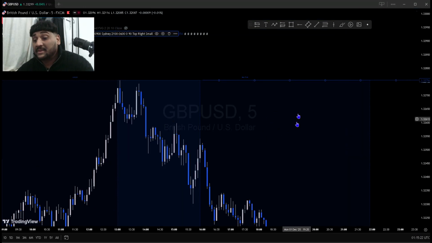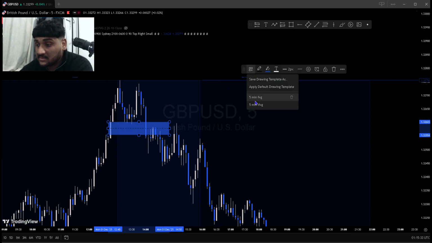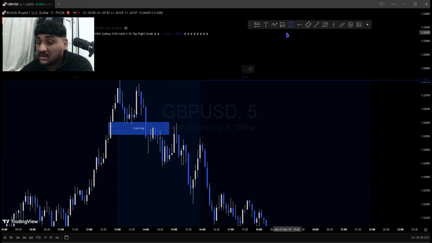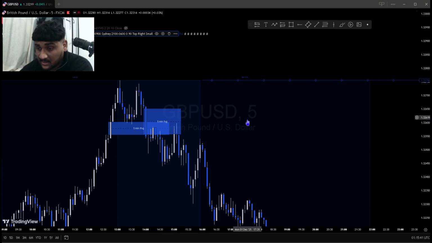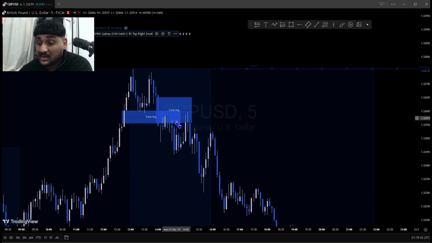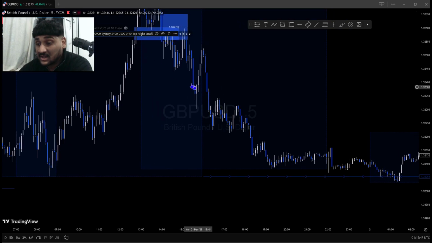In this case, we are bearish, okay? We want to be looking for sells. Where do we see a fair value gap? Okay, we see one fair value gap here. Let's mark it. This is an inverted fair value gap. Let me just write here inverted fair value gap, and let's mark now a fair value gap. This would be your fair value gap. Let's mark it. What do we want to see? We want to see the market coming up to these levels to keep pushing the price down, okay?